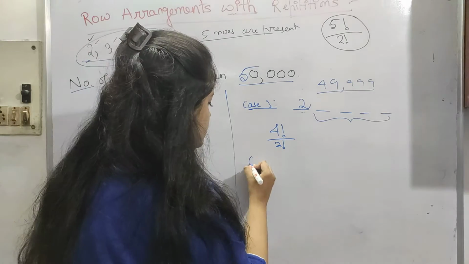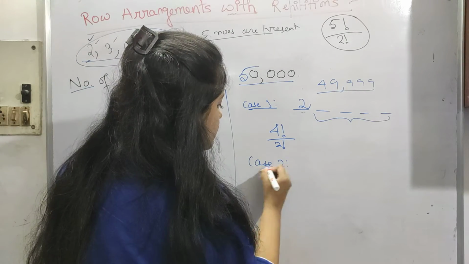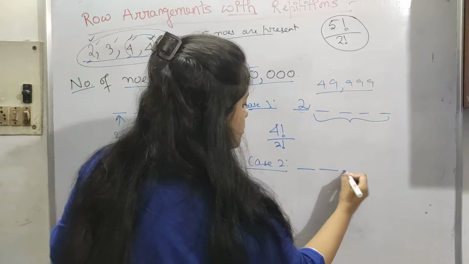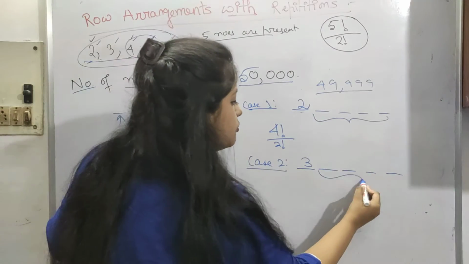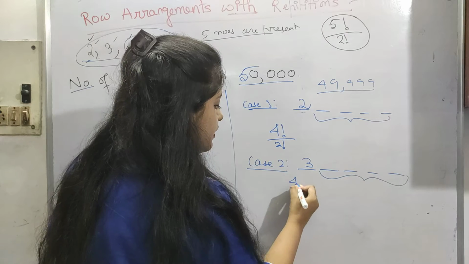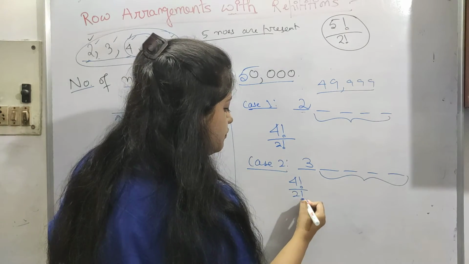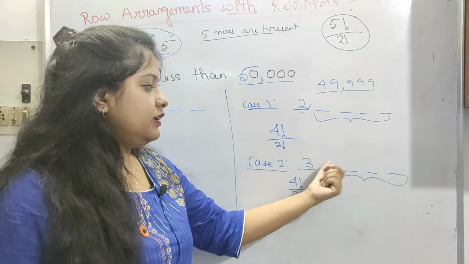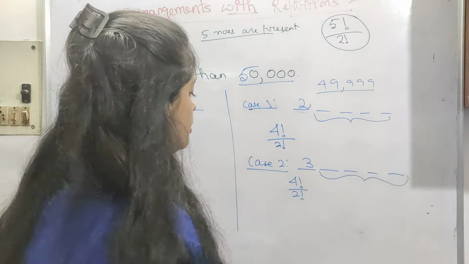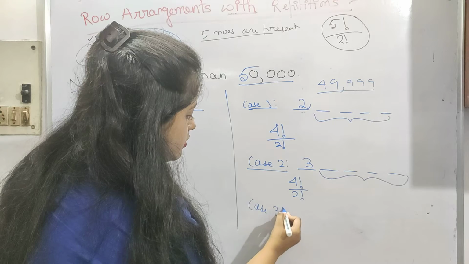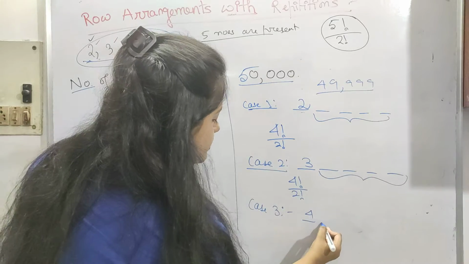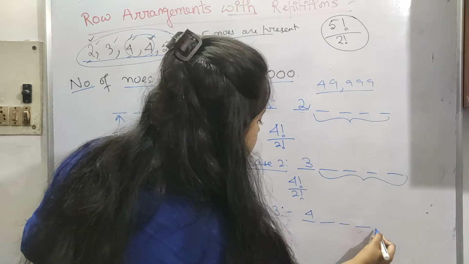Same with case 2, when we are putting 3 in this position, 1, 2, 3, 4 and 5. We have 4 places, 4 factorial, again divided by 2 factorial, because 4 will be repeated in these places. Now case number 3: 4 is placed here, 1, 2, 3, 4 and 5.